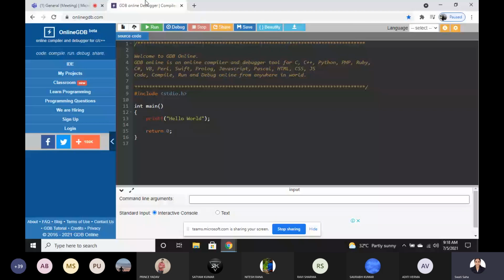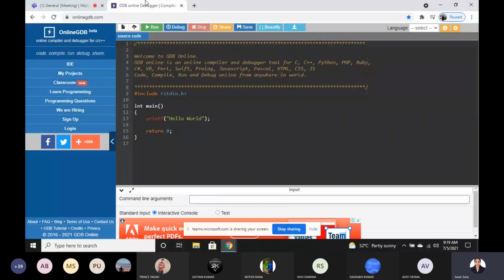You can see here, I just opened onlinegdb.com. This is a compiler which is basically used for running C programs or any other programming. In this compiler, we can write our program very easily and then execute. But for this, you need to be connected to the internet all the time. So this is one drawback.